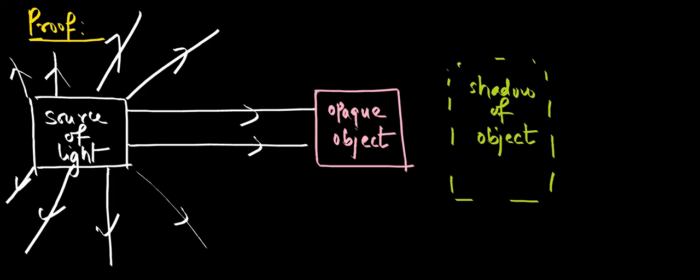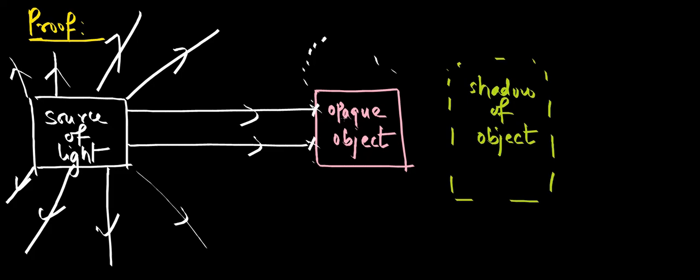Now just imagine, if the light is changing its direction after touching the opaque object, can't we see the object? Definitely we'll see it, and we won't find any shadow. If we are seeing the shadow, what does it mean? Light is not undergoing any deviation here. Light is passing till this point, and at this point it is not allowed, it is stopping there itself.